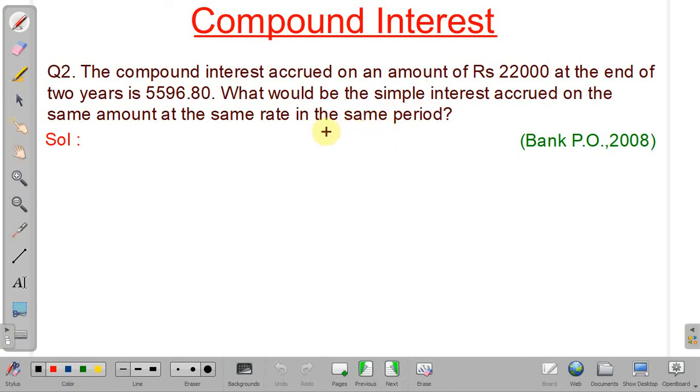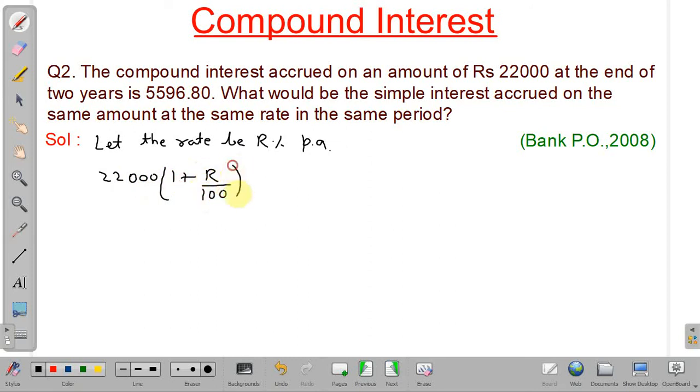So what we can do, we can find the rate of interest from the first information given, that is the compound interest, and then we can use the same rate of interest to calculate the simple interest. Okay, so we will assume let the rate be r percent per annum. So what will be the amount? 22,000 principal into 1 plus rate of interest r divided by 100 and number of years is 2.